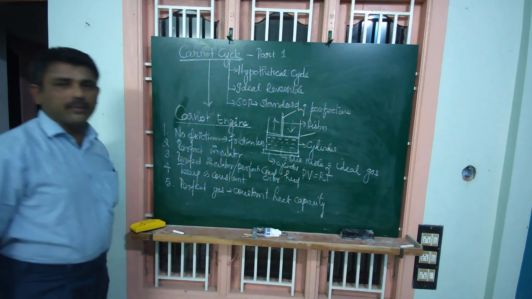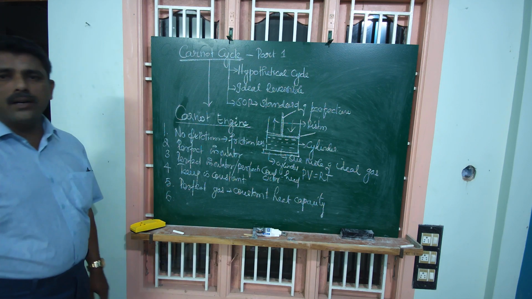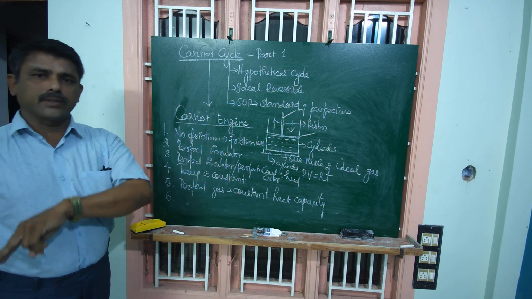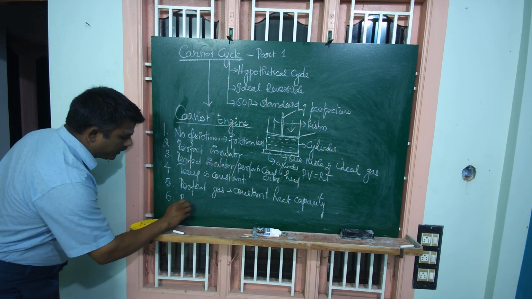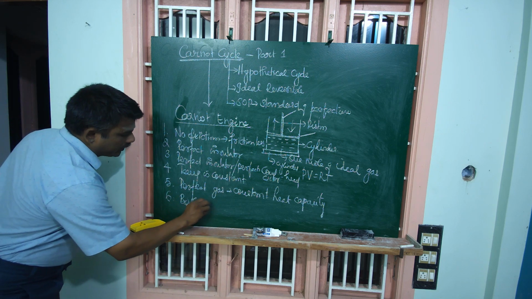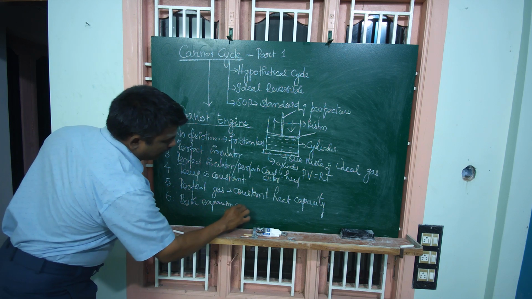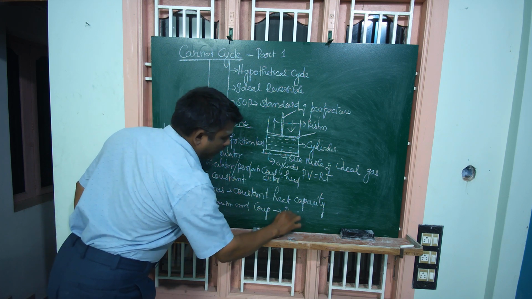This is assumption 5. Assumption 6. In the Carnot cycle, we have two processes, one is expansion and one more is compression. Both expansion and compression are highly reversible.